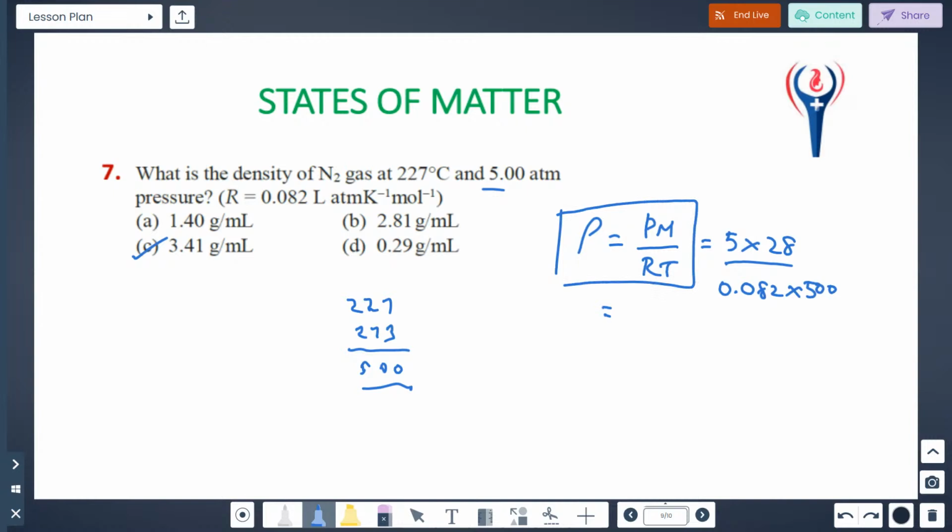So these are the 7 sums I worked out. I hope you understood everything. So just remember the formula. If you know the formula, you can be able to solve them.